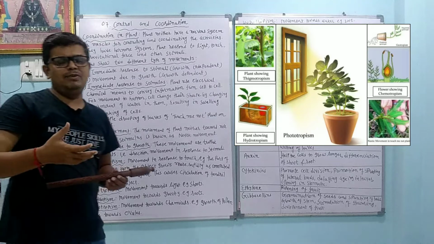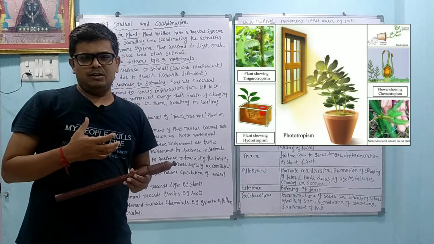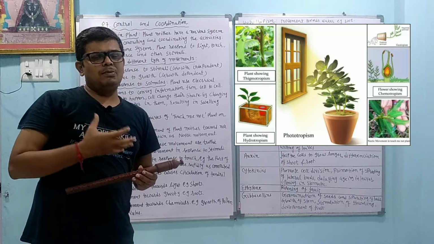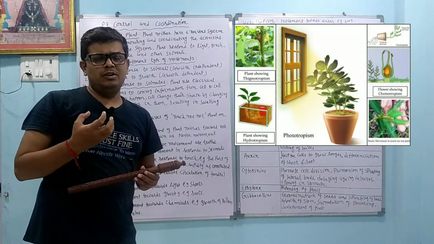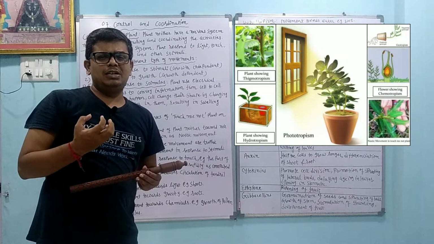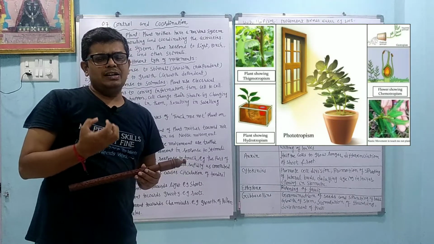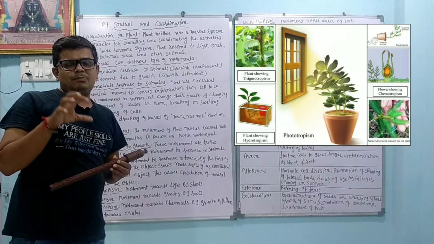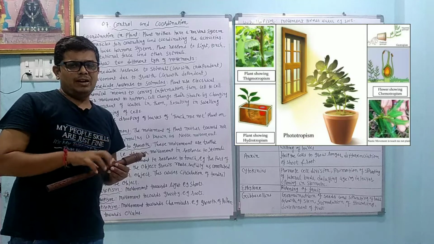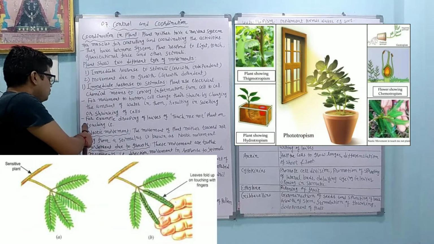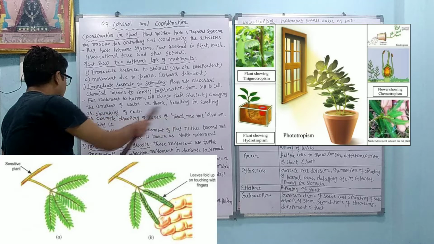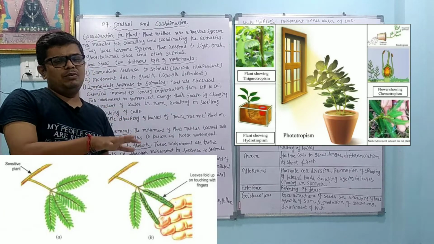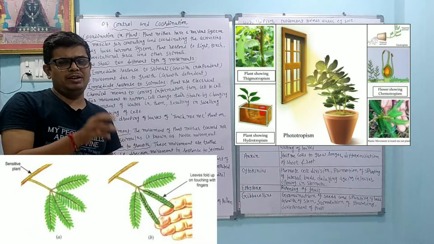For doing any activity in animals, we have muscles. Muscles relax, muscles contract, and after that movement occurs. But in the plant, what happens? They have water. When the water amount increases, the cell swells up, and when water decreases, it shrinks. In this way the cell does some activity. For example, drooping of leaves of the touch me not plant on touching it. When we touch the mimosa plant, also called chui mui, it immediately loses water and curls up.